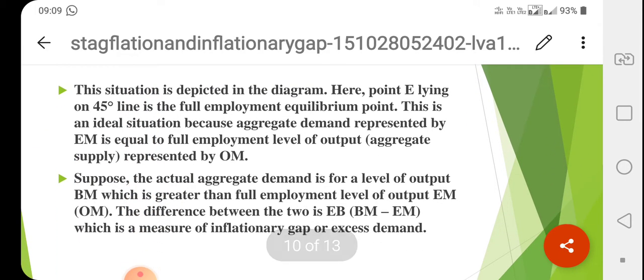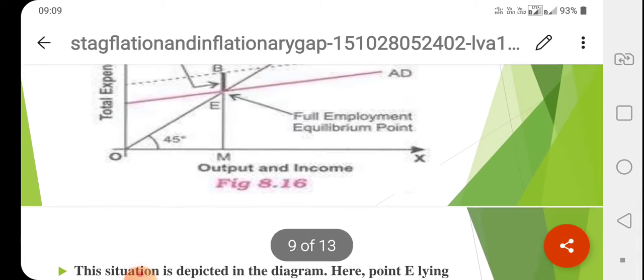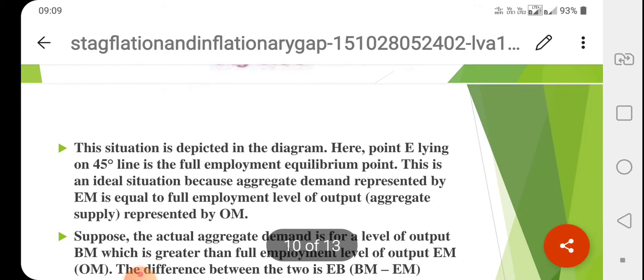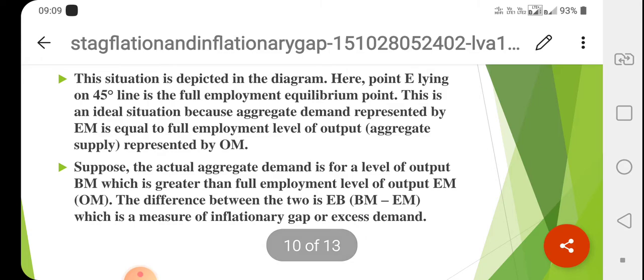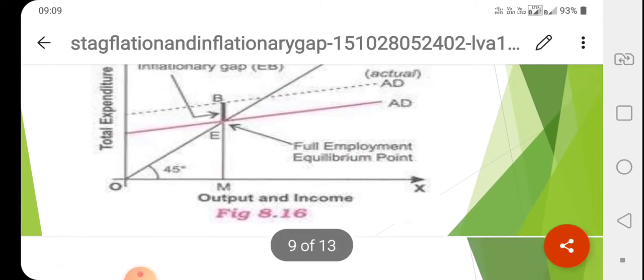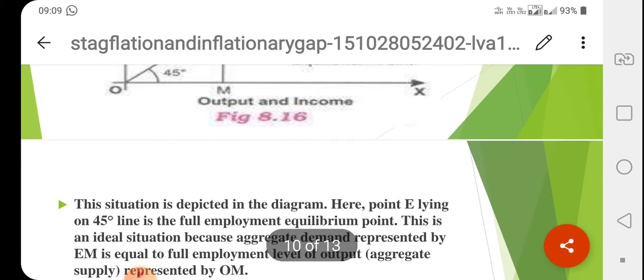Suppose the actual aggregate demand is for a level of output BM, which is greater than the full employment level of output, that is here BM. So here the difference between the two is EB, which is a measure of inflationary gap or excess demand. So here BM and ME is the aggregate demand and BE is the gap, which is called the inflationary gap.